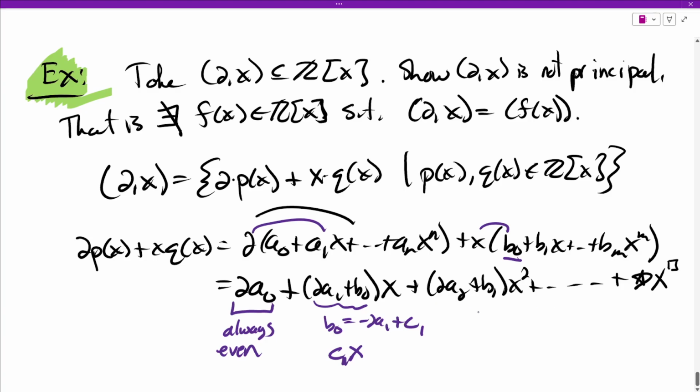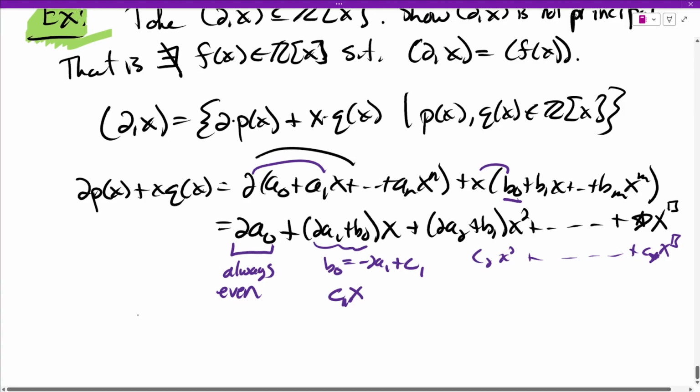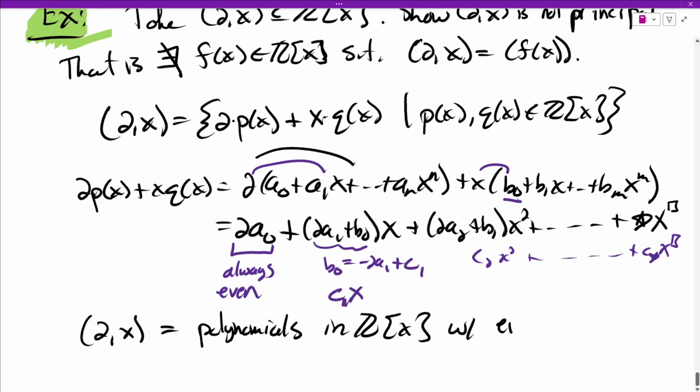We can continue doing that and get some c2 x squared and so on, up to c star times x to some power. My point is that elements here are polynomials with even constant term, and anything can happen after that. If we were to more descriptively define this set, these are the polynomials with integral coefficients and even constant term.